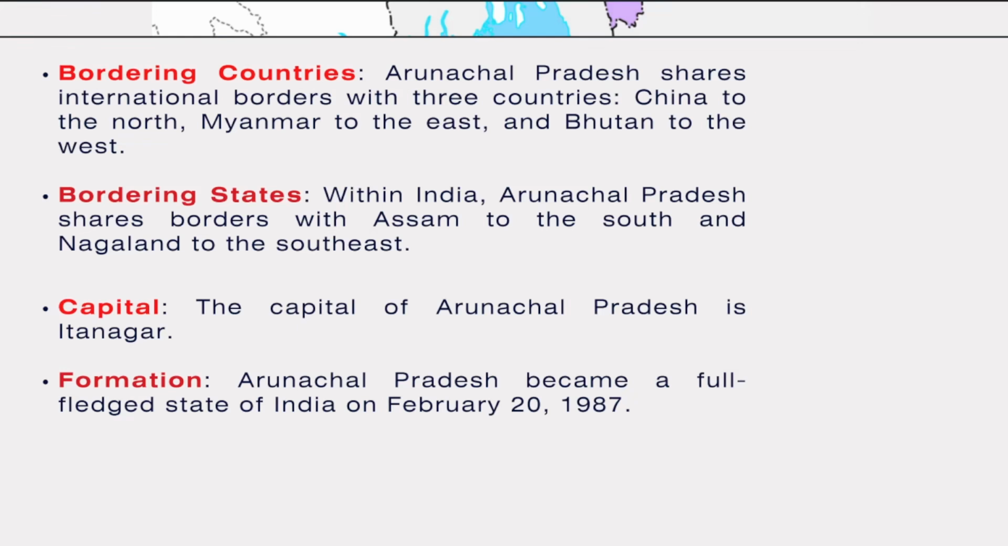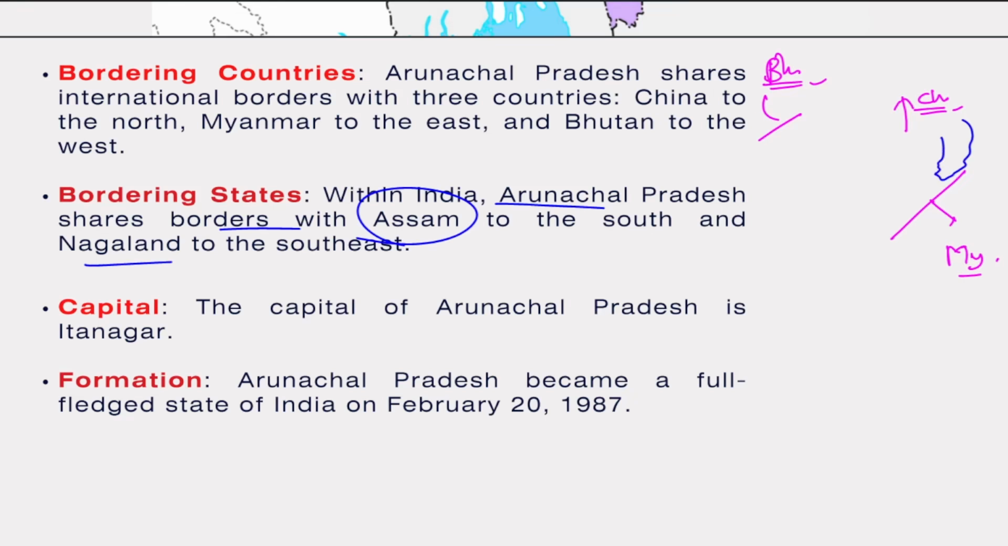Bordering countries. Arunachal Pradesh shares an international border with 3 countries. China to the north, as we already saw. Then on this side, the east and southeast side, is Myanmar. And then we saw Bhutan on the western side. Alright, and which are the bordering states? Within India, Arunachal Pradesh shares a border with Assam to the south and Nagaland to the southeast. So we already saw that Arunachal comes like this and makes a small border with Nagaland here, and then with Assam here. Okay, and Itanagar is located here.